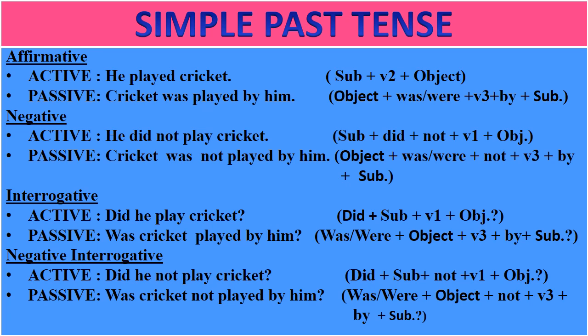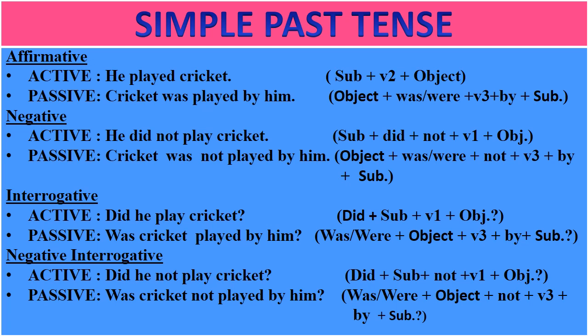Now let us see the negative sentence. He did not play cricket. So the rule for simple past is for negative, subject plus did not plus first form of verb plus object. It is converted into object plus was, were plus not plus third form plus by plus subject. So he did not play cricket changes into cricket was not played by him. So cricket is singular, that is why we have made use of was.